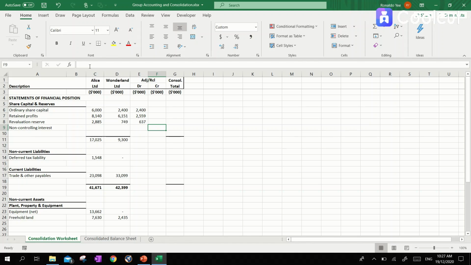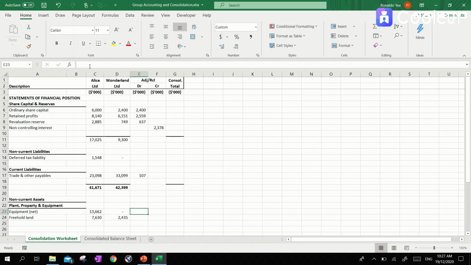And earlier on, we recognized initially this amount. Please remember to add only non-controlling interest balance sheet items. Non-controlling interest income statement, as the name implies, goes to the income statement.